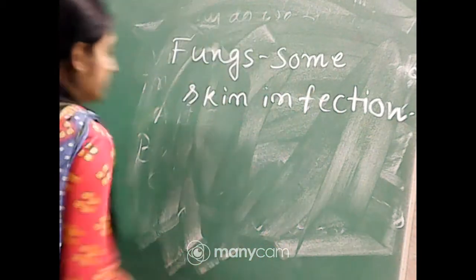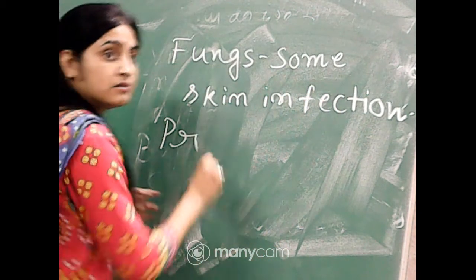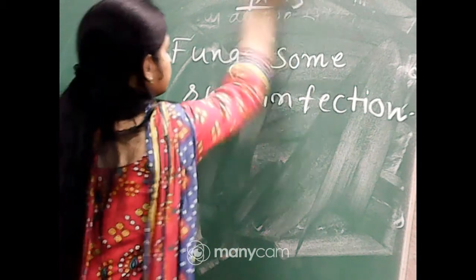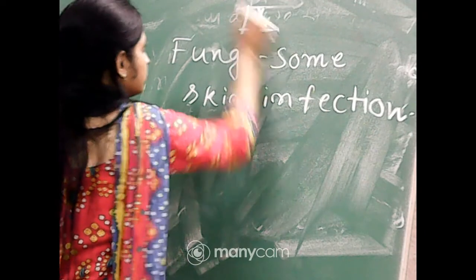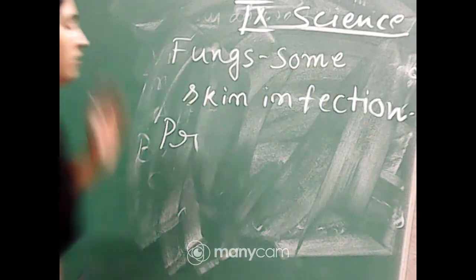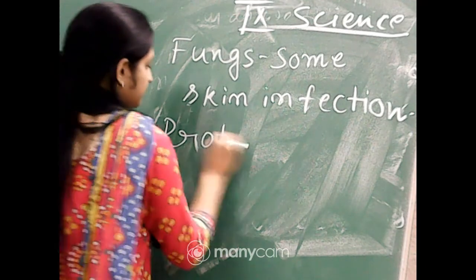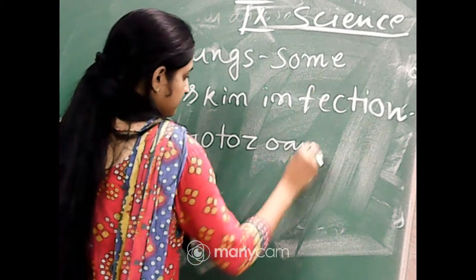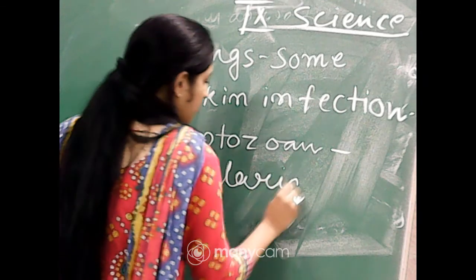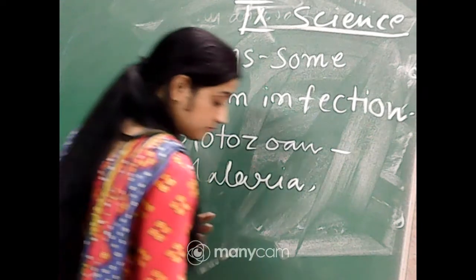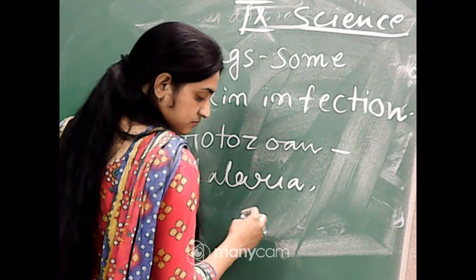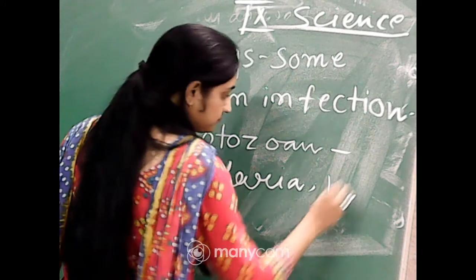Okay, so some protozoan disease, that is malaria and kala-azar.